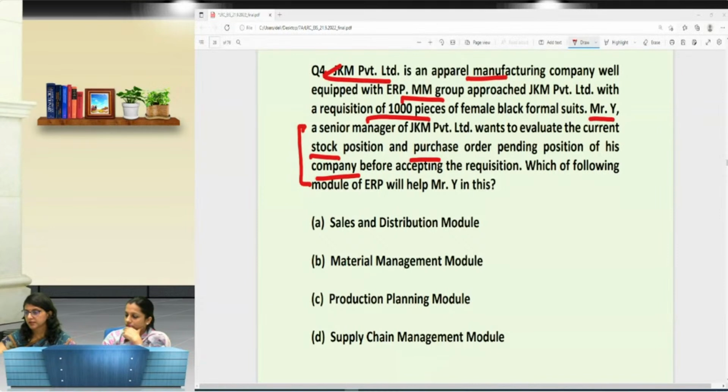Okay. Mr. Chitla is saying B. Sales and distribution, there seems to be a tug of war between sales and distribution and the material management module.